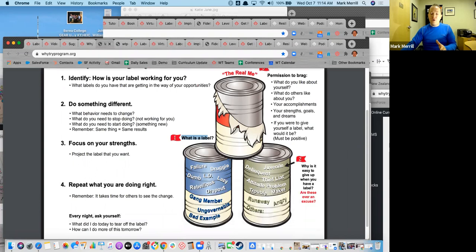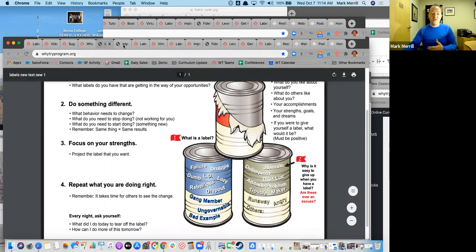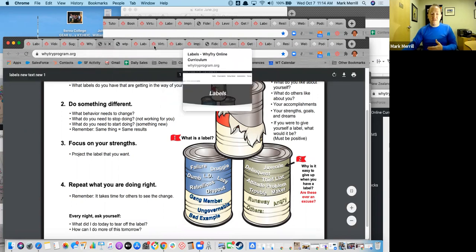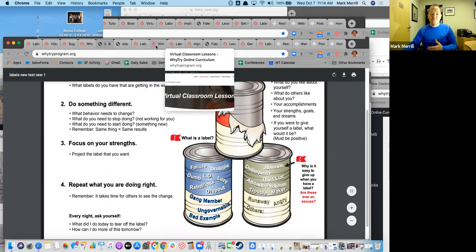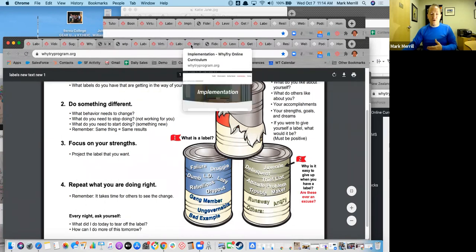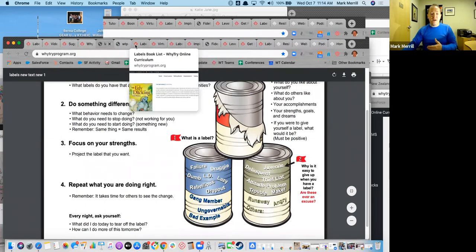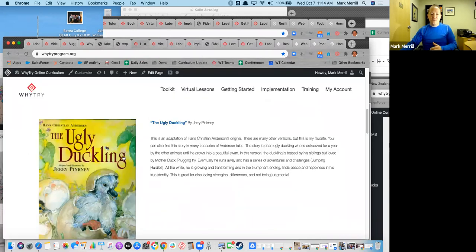Now, one thing to note, we give you access to that PowerPoint file, that Keynote file, so you can go in and update some of these terms to be more relevant for your kids. Again, if you want to use this for your elementary kids, if they can process this way, then feel free to go in and use these, and just know that you can customize some of these terms to be more age appropriate. But as we're talking about this book list here, I wanted you to see this visual, because this is where it refers back to the visual that we're talking about.